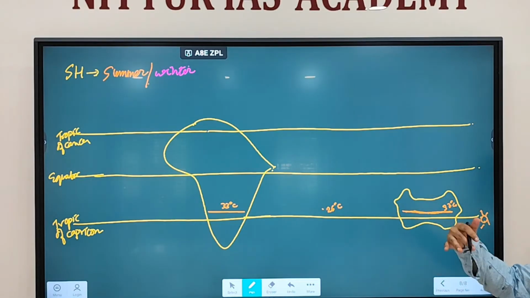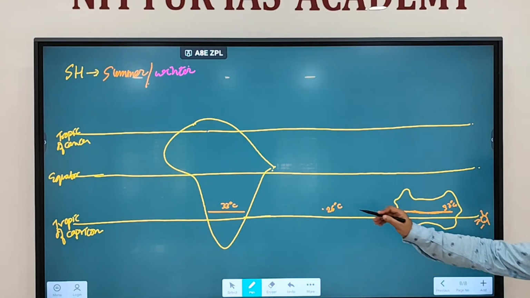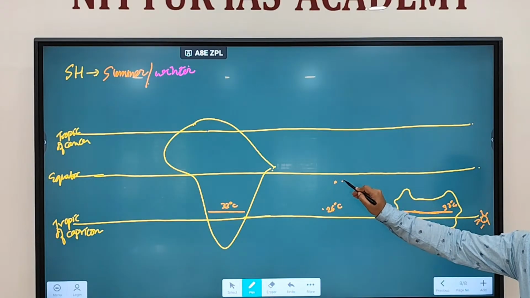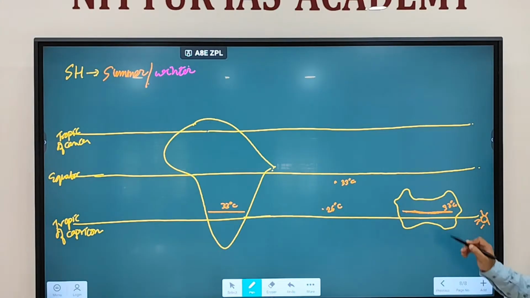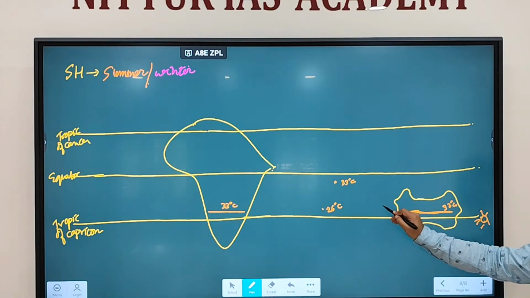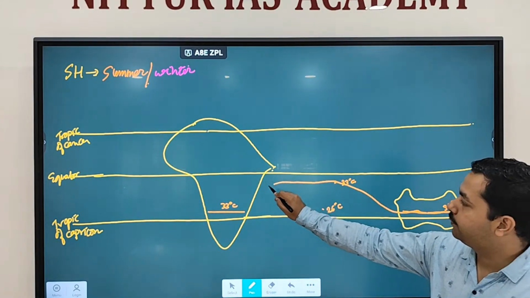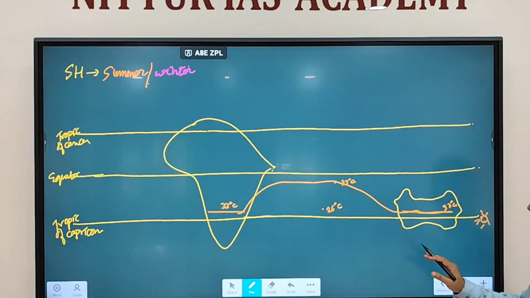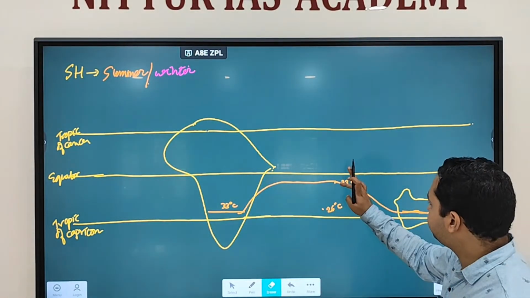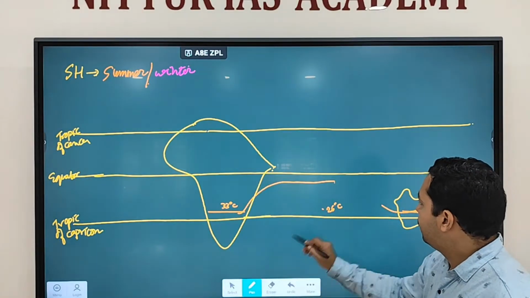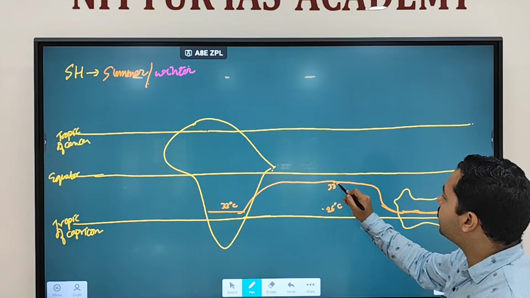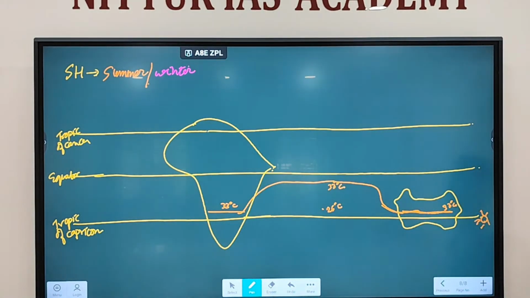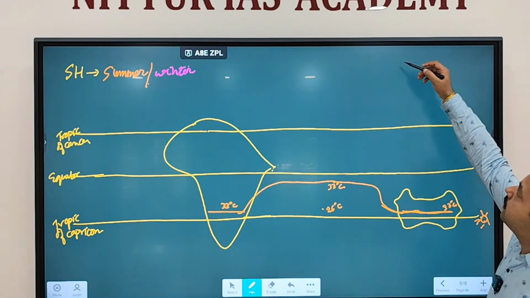So where will the oceans have 33 degrees Celsius? Near to the equator. So here, oceans will have 33 degrees Celsius temperature. So when you join the isotherms, you'll find points like this. So this is how you are finding the isotherms. So this is going to be 33 degrees Celsius.